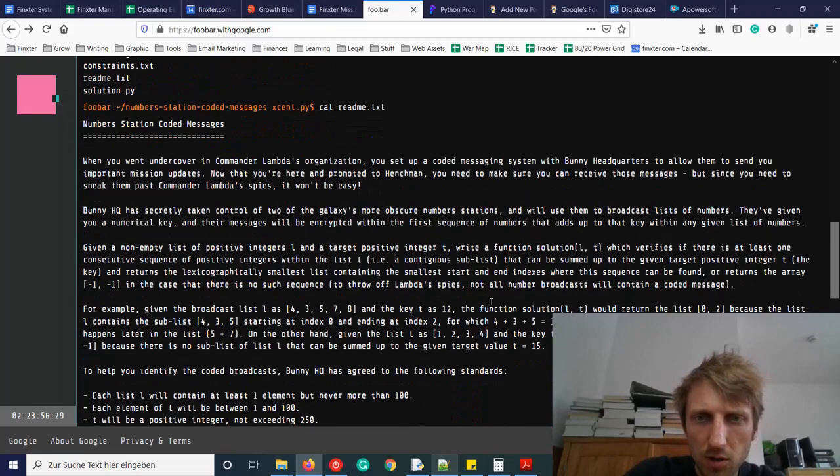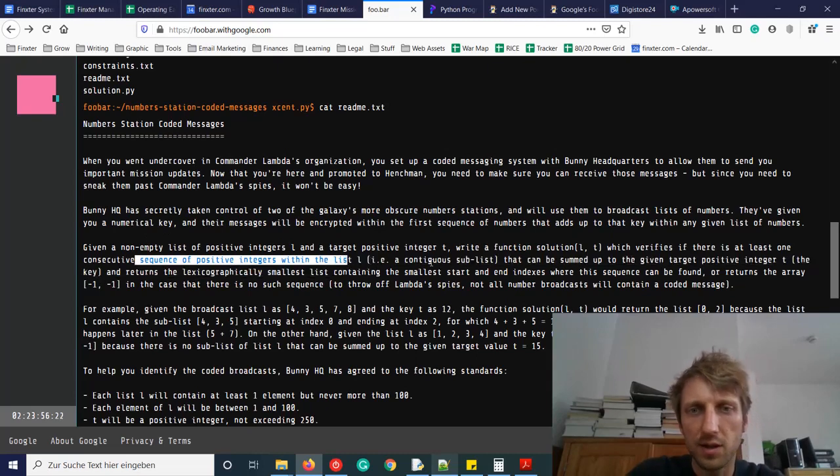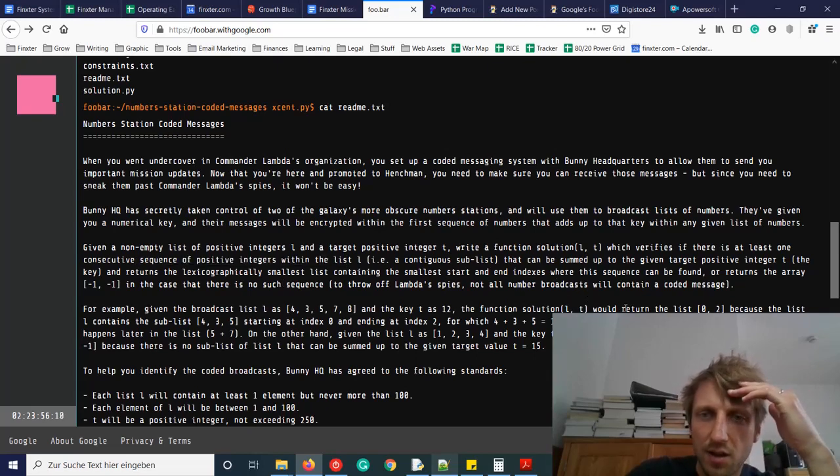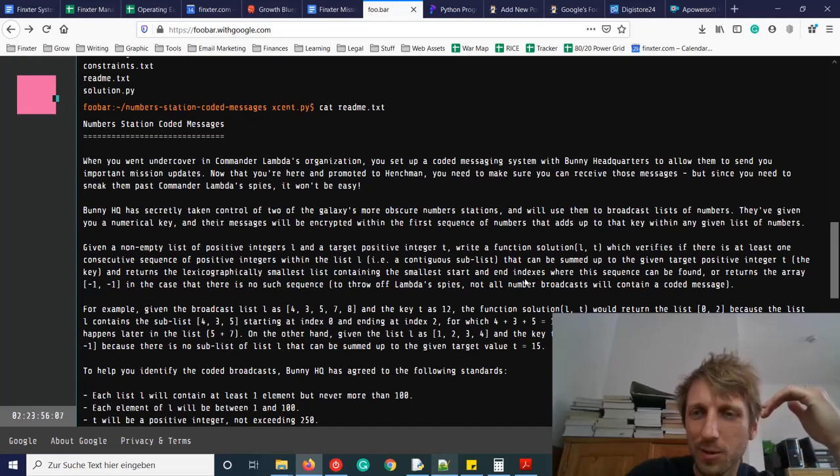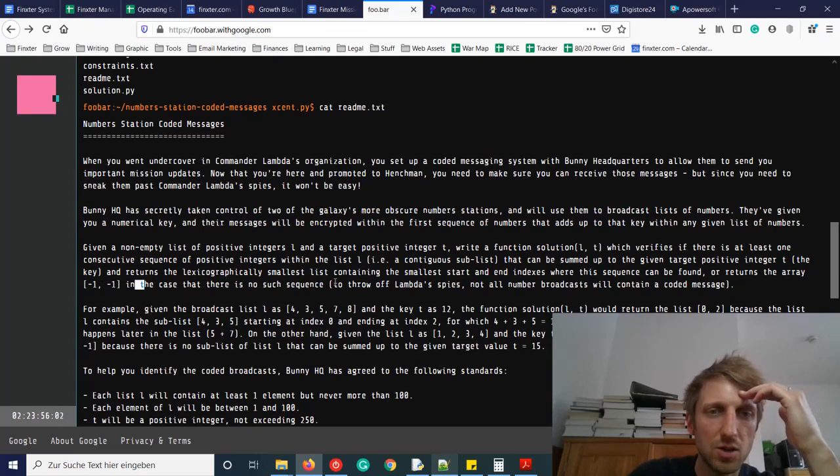Okay, so we want to write this function solution which verifies if there is at least one consecutive sequence of positive integers within the list L. That means a contiguous sublist that can be summed up to the given target positive integer T, the key, and returns the lexicographically smallest list containing the smallest start and end indices where this sequence can be found, or returns the array -1, -1 in the case that there's no such sequence. To throw off Lambda spies, not all number broadcasts will contain a coded message. Okay, so there are some dummy messages and we should detect them as well.